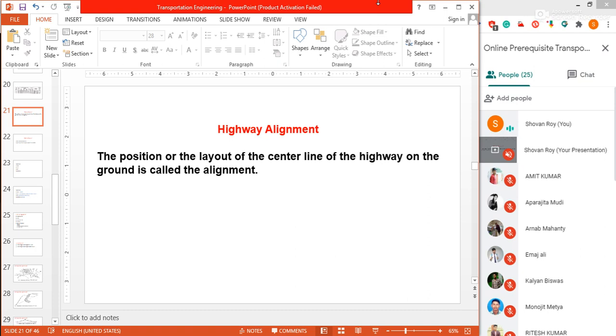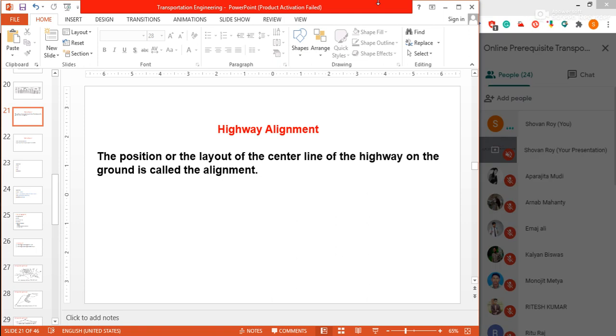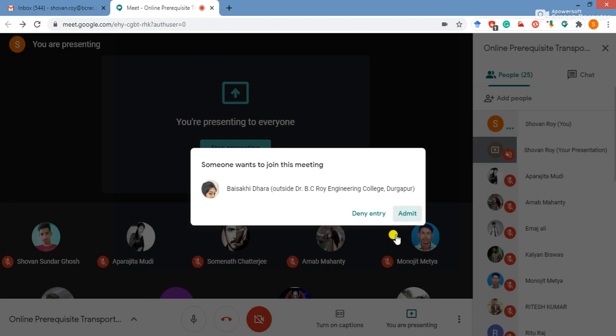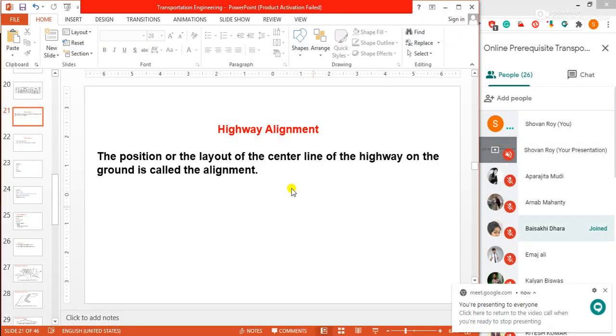We always see that from the geometric portion, normally 70% of questions come from the geometric section. But before the geometric section, we should study the highway alignment. It is also a theory portion, but it is necessary to understand what is highway alignment and what is geometric design. Okay, so what is highway alignment?